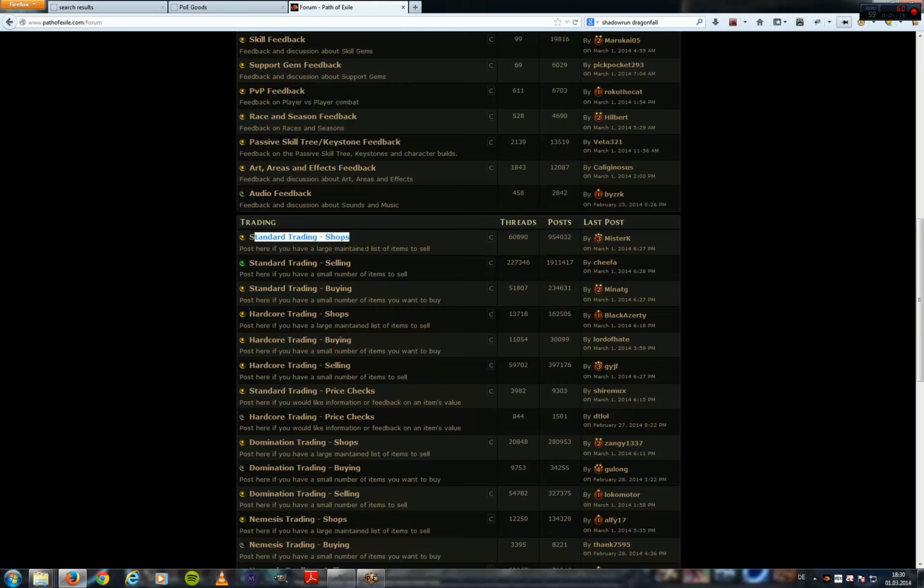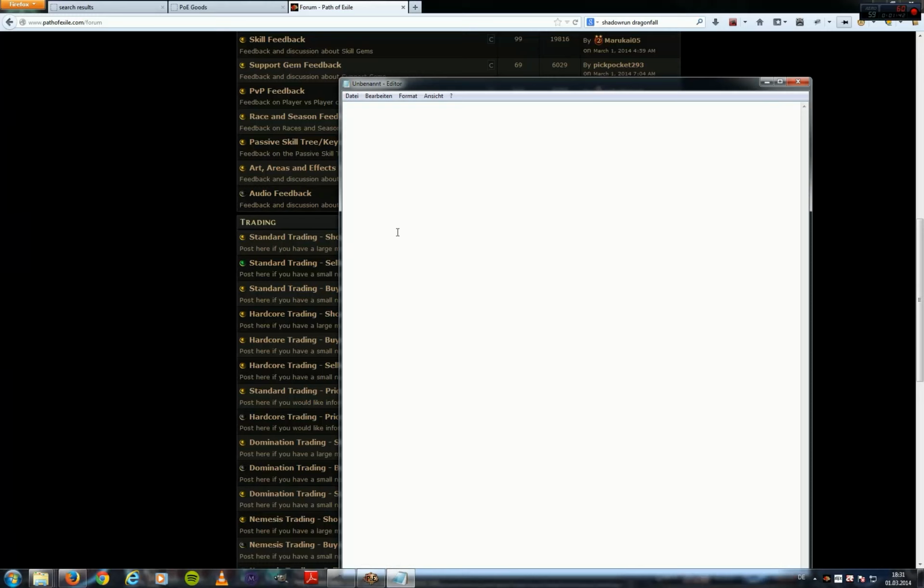If you have a shop yourself, it might be handy to know that you can actually attach prices to your items in a special syntax that will then get indexed by poe.xyz, and it allows you to attach prices for your items that the website will pick up. The special syntax is a tilde sign and a BO for buyout. Maybe I'll just bring up an editor and show you. So if you have a tilde sign here and you write BO, which stands for buyout, and then maybe something like 1chaos, and you write that underneath whatever you're linking in your forum thread, this will be picked up by poe.xyz and then will attach this price to the item you just posted.